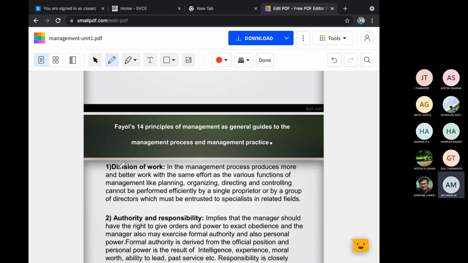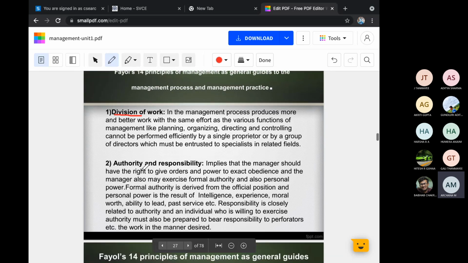The first one is division of work. Even this was given by Taylor also. Division of work. What is that? As I told you, instead of giving one work to one person, divide that work and give it among all the people who are possibly into that technical field whichever you are taking. Okay, see the knowledge of that person and assign the work to that person. Division of labor is very, very important. This is very common, even nowadays we use this.